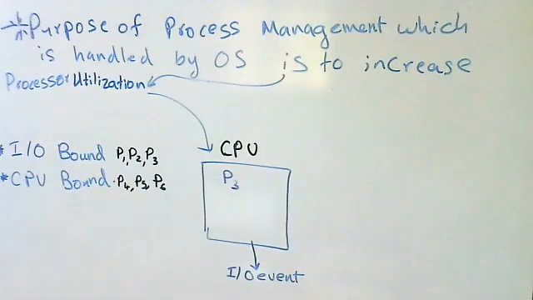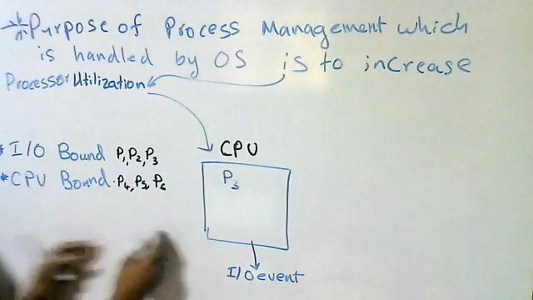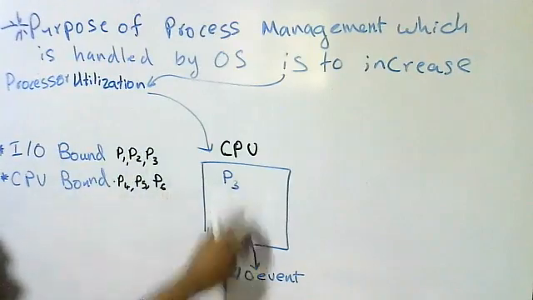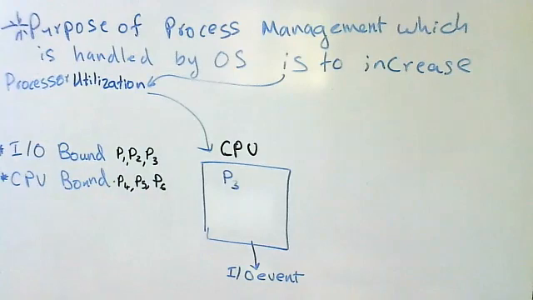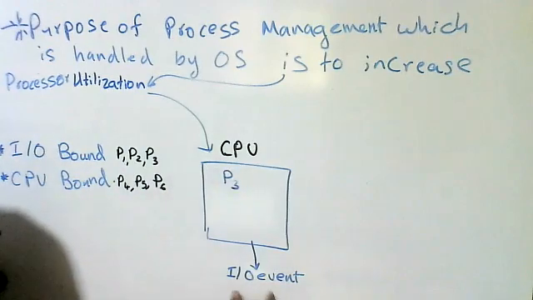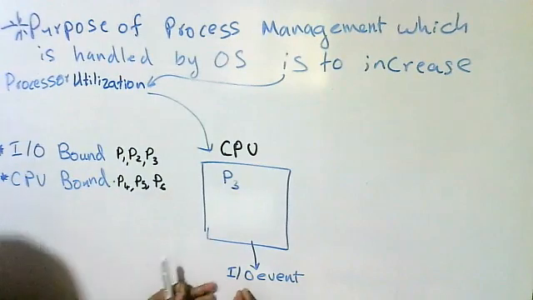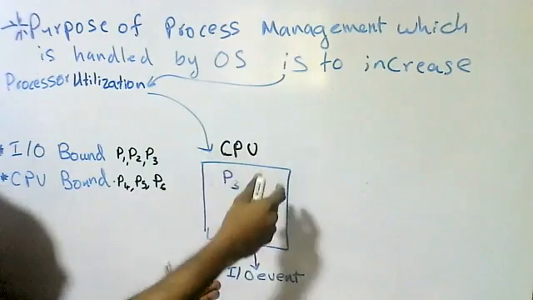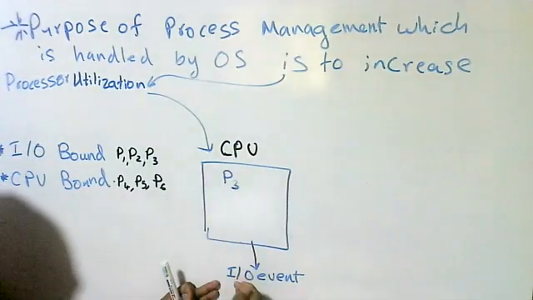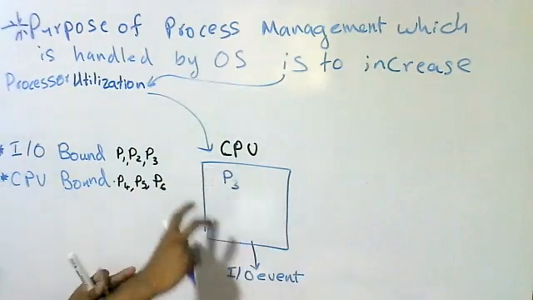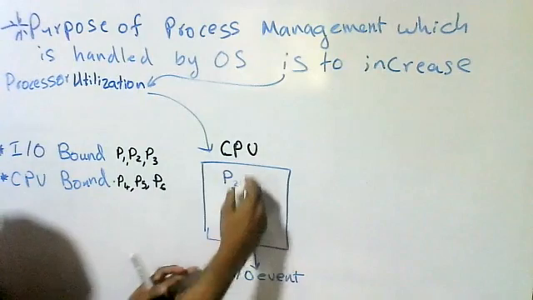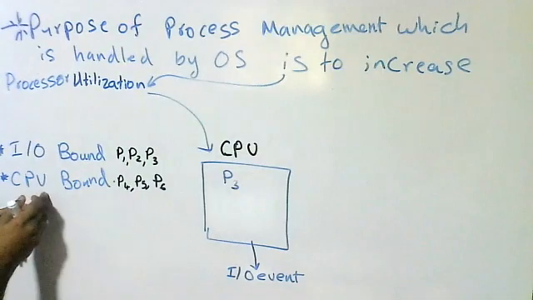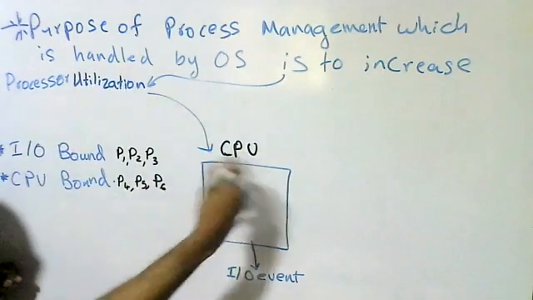So what has happened here? If all the processes, or most of the processes, in the ready queue are IO bound processes, it's a problem, students, because all the processes are going to have the IO event, and after completion of the IO event, it can't come to the CPU. I'll explain this in detail while we are discussing process state diagrams. Now here I'll give a brief idea. Whenever a process comes to the IO event, it can't go to the CPU again. It goes to the ready queue, RAM. Then it has to come to the CPU again and do its execution.